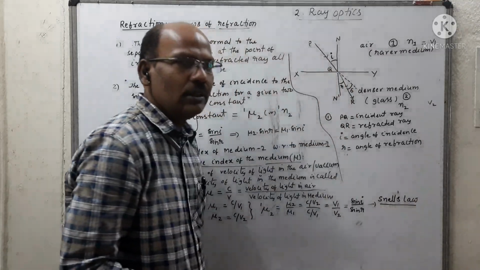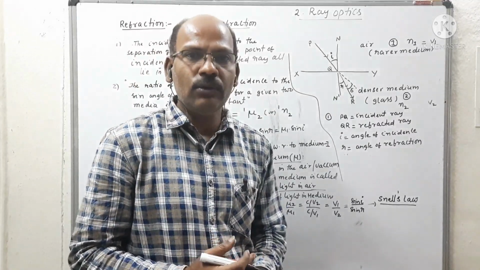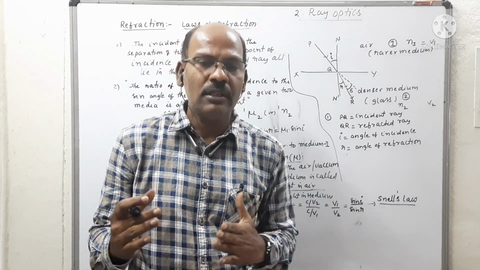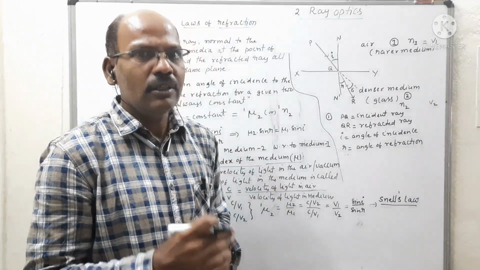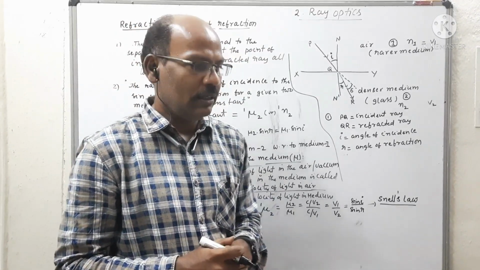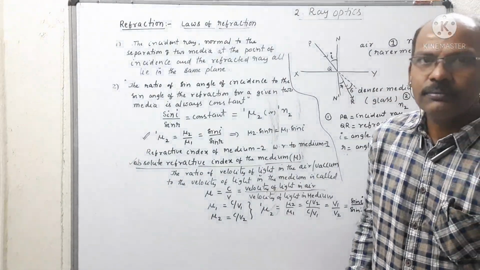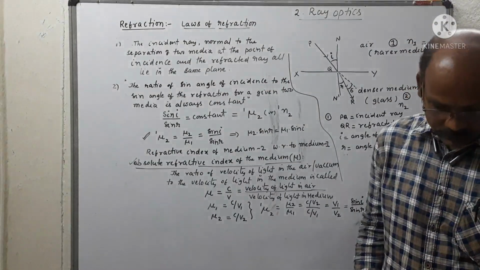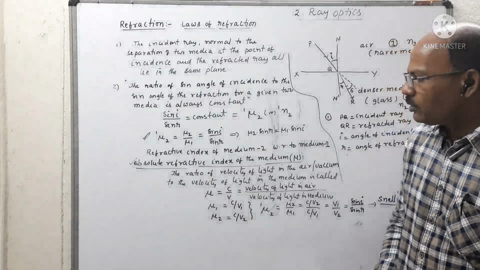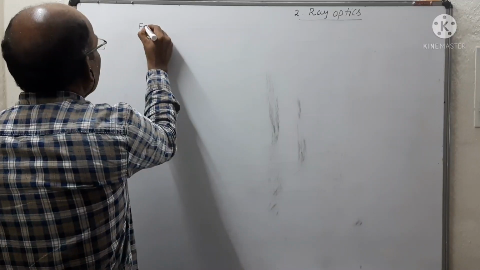Snell's law means the ratio of the sine of the angle of incidence to the sine of the angle of refraction for a given pair of media is always constant. That is, mu 1 to 2 is equal to sin i by sin r. So these are the laws of refraction. Clear? Okay, based on that, we can do a simple example.